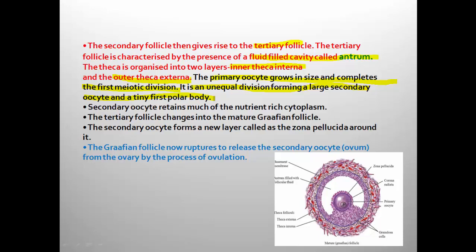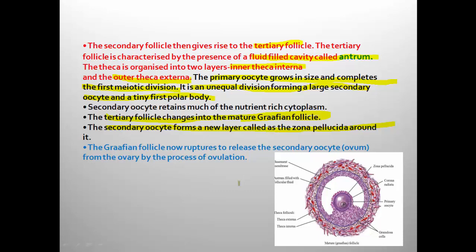The tertiary follicle changes into mature Graafian follicle. What is the name for mature follicle? It is Graafian follicle. And now the secondary oocyte, which is growing inside the Graafian follicle, forms a new layer around itself called zona pellucida. The Graafian follicle now ruptures to release the secondary oocyte from the ovary by the process called ovulation.